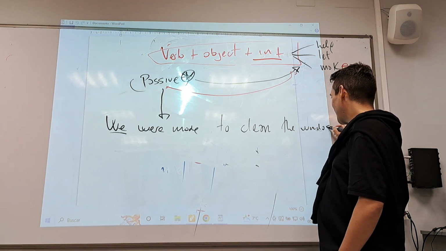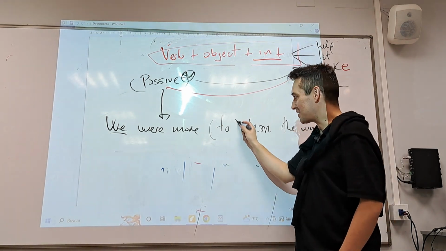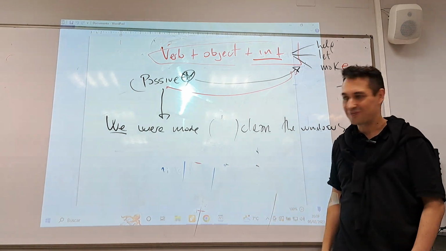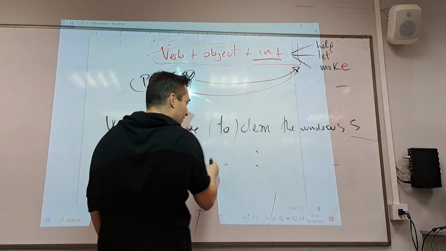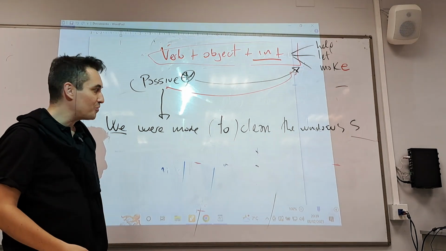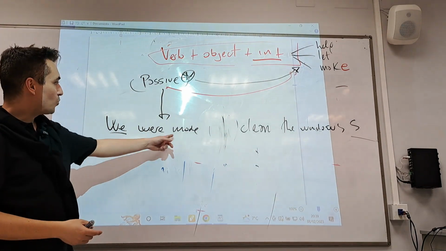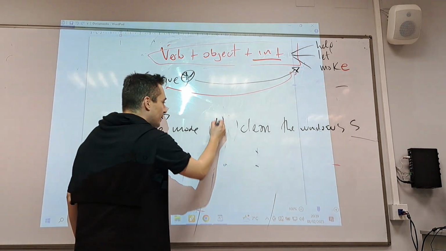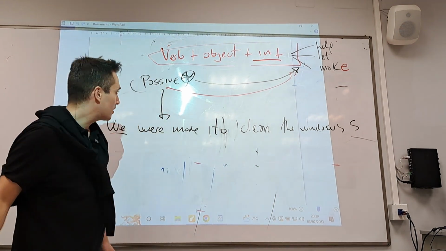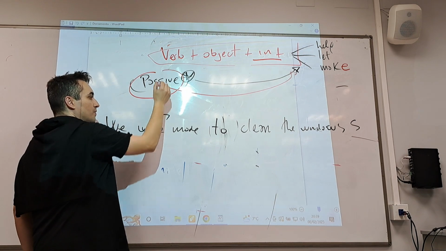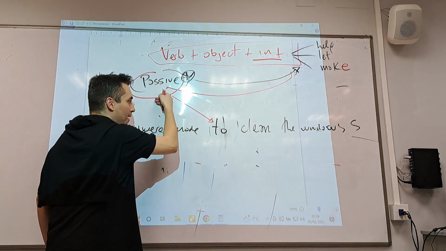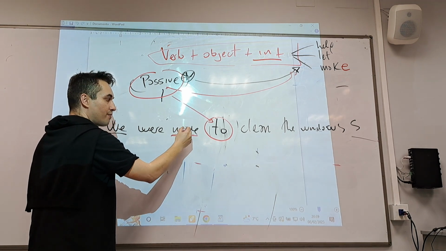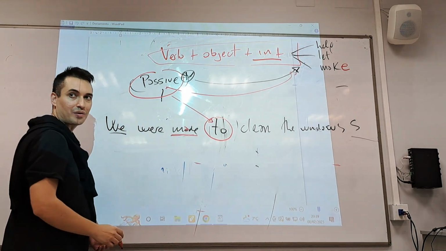Now, would you say this to is necessary, optional, or you can remove it? How about this to now? Necessary, optional, remove it, don't remove it. Let's remove it. We were made clean the windows. Right or wrong? Wrong. To is absolutely necessary. So when you have the passive, to is absolutely necessary, even with a verb from the club of infinitive without to.